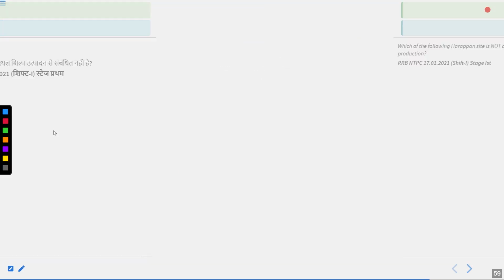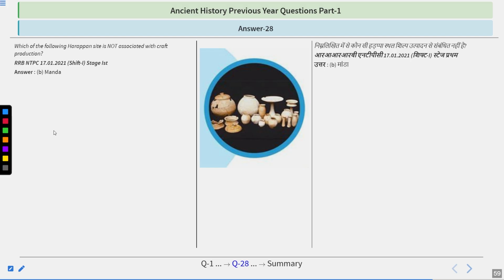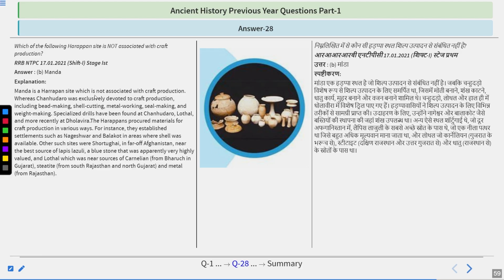So I hope you got this one right also. The answer is B, Manda. These types of crafts you can find at different sites of the Harappan civilization. Manda is a Harappan site which is not associated with craft production, whereas Chanhudaro was exclusively devoted to craft production, including bead making, shell cutting, metalworking, seal making, and weight making.